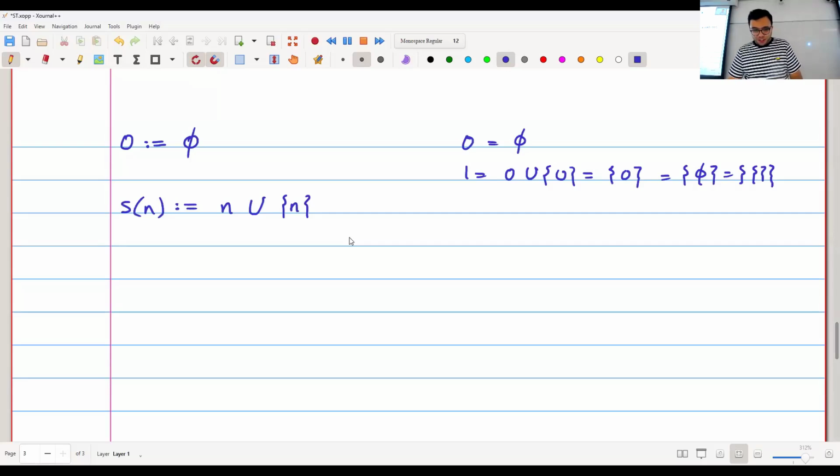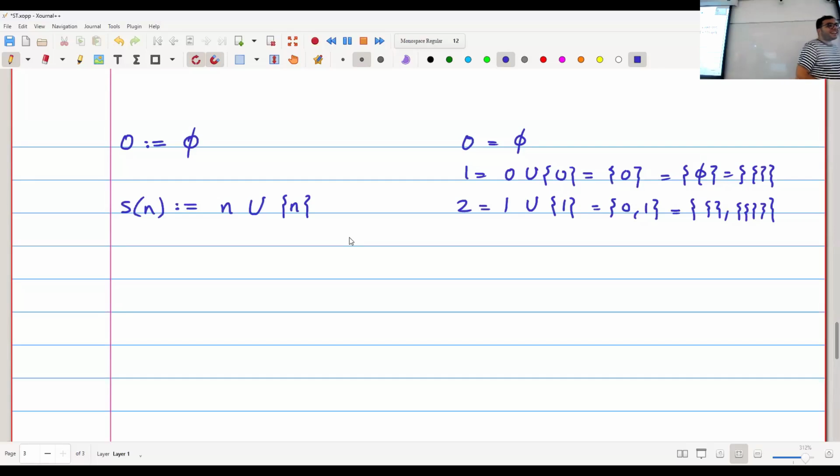What is 2? 2 is the successor of 1, so it's going to be 1 union with the set 1. So it's just 0 and 1. The set 0 and 1 is 2. But if I want to extend this, it's a set that contains 0, and 0 is this. And it also contains 1, and 1 is this. So this is 2.